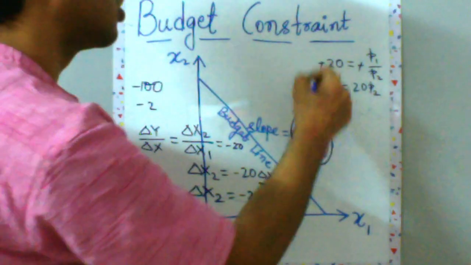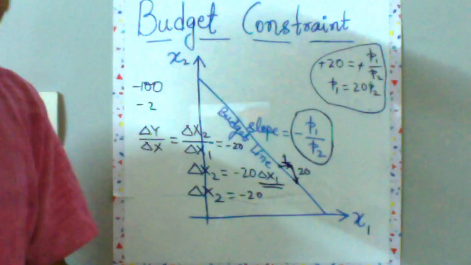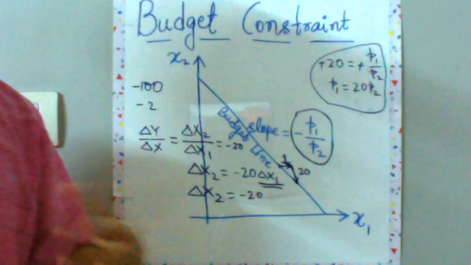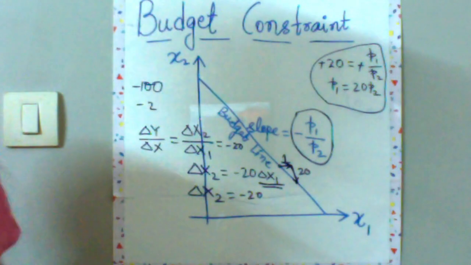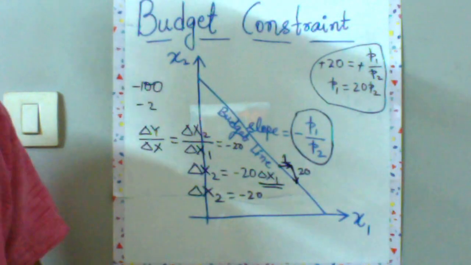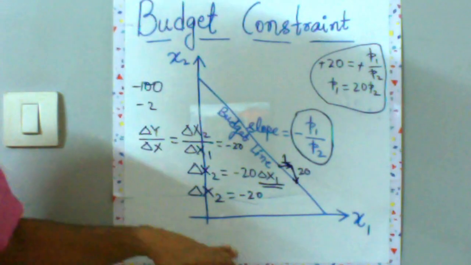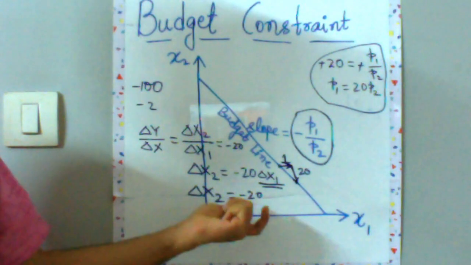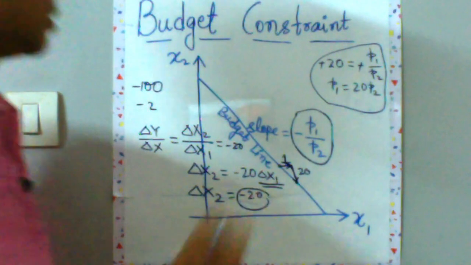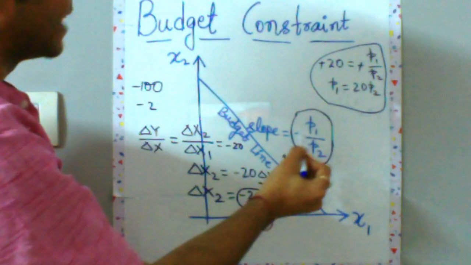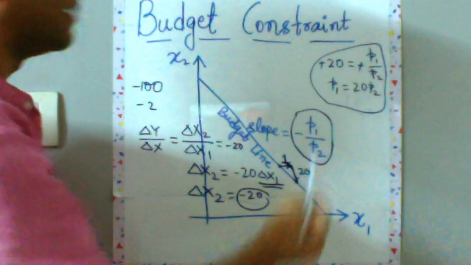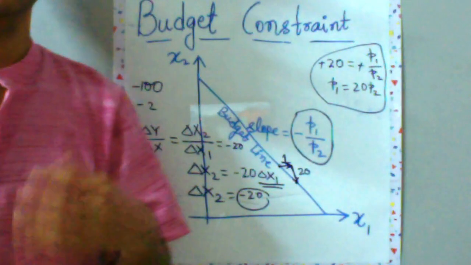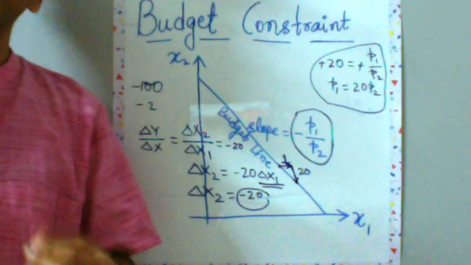This is also thought in terms of opportunity cost, or the rate at which you are substituting good 1 for good 2 or good 2 for good 1, whatever be the case which you are trying to visualize over here. Over here I was thinking in terms of more of good 1 in place of less of good 2. So if you have to consume an extra amount of good 1, you'll have to consume less of good 2, and that is exactly equal to your slope, which is your minus p1 upon p2. So this minus p1 upon p2 gives you the amount of good 2 which you will have to forego to consume one unit more of good 1.